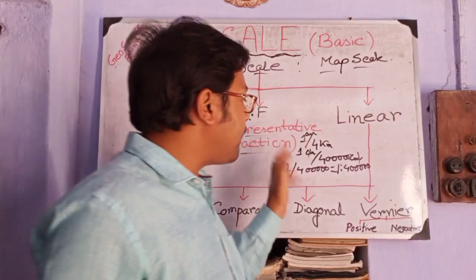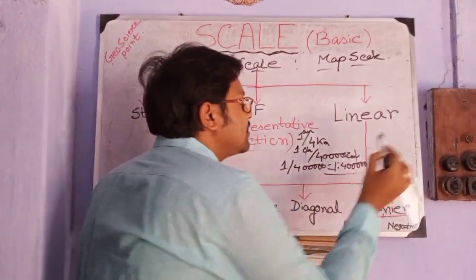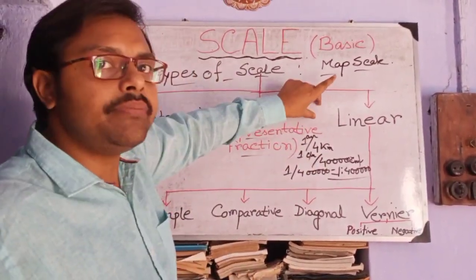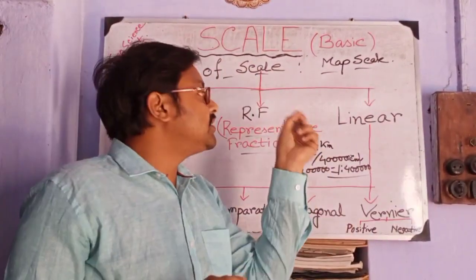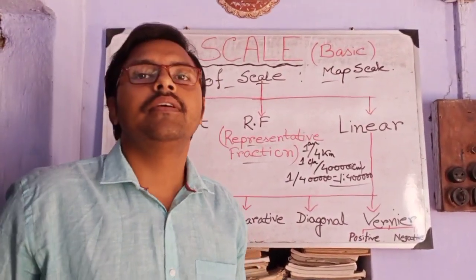If on any map an RF equal to 1:4 lakh is written, then you will understand that 1 cm on the map means the real distance between the 2 points is 4 lakh cm or 4 km.